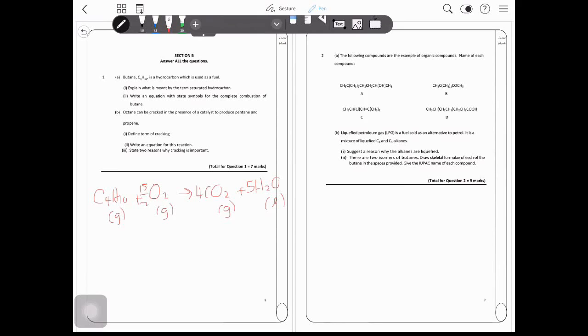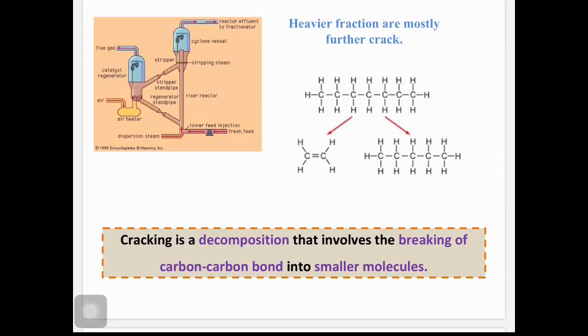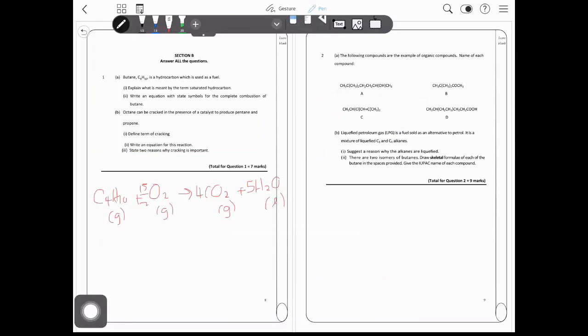Octane can be cracked in the presence of catalysts to produce pentane and propene. Define the term cracking. Cracking is a decomposition that involves the breaking of carbon-carbon bonds into smaller molecules. Again, this is just a definition which needs to be memorized. Write an equation for this reaction: C8H18, it will be cracked.